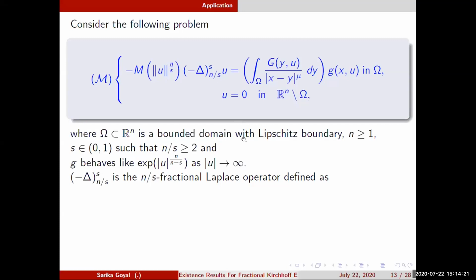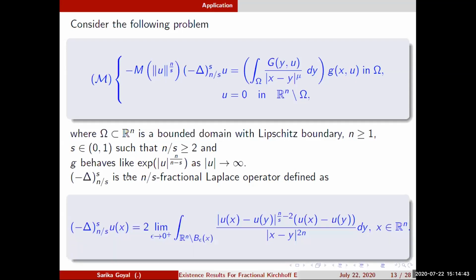Omega is a bounded domain with Lipschitz boundary, n is greater than or equal to 1, s lies between 0 and 1, and g behaves like an exponential, and this quantity is known as n by s. Like I said earlier, it is the p fractional Laplace operator. If I take p to be n by s, it is known as the n by s fractional Laplace operator, which is defined the same as I defined earlier. Such types of problems are motivated by the Hardy-Littlewood-Sobolev inequality and the Moser-Trudinger inequality.